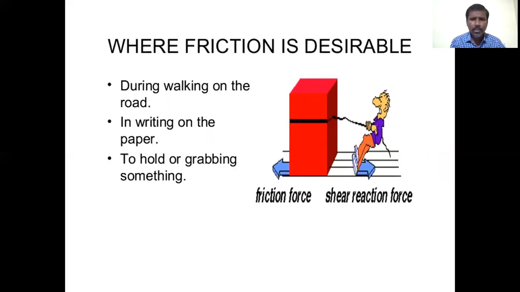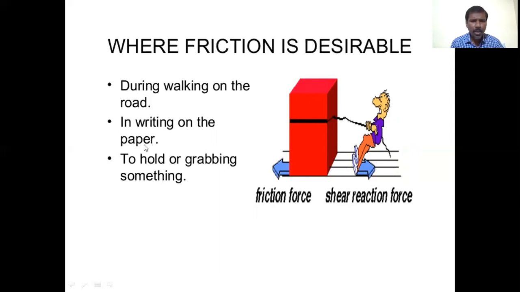Then only walking is possible. If there is no friction between the foot and road, there may be a chance to slip.